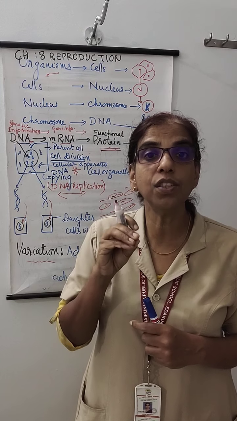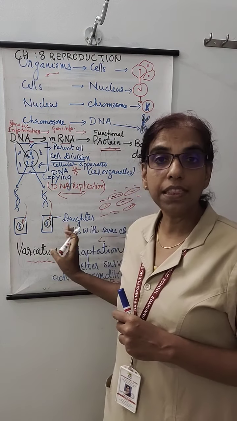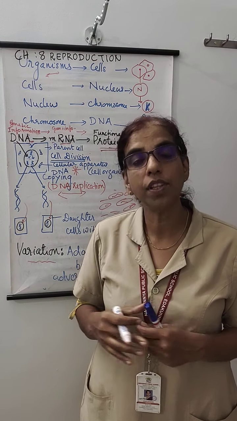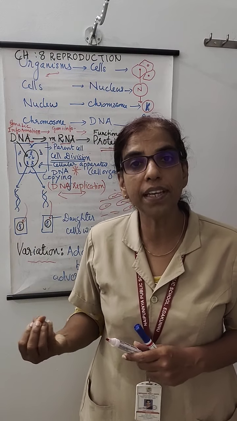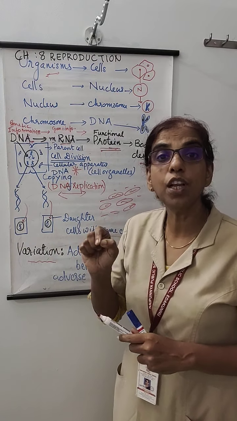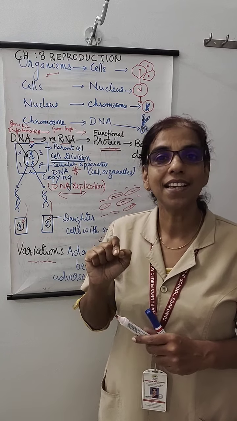Those variants were able to adapt to the hot climatic condition and only they could survive. The rest were deleted or disappeared from the environment. That means the variation will always offer a better chance for their survival.